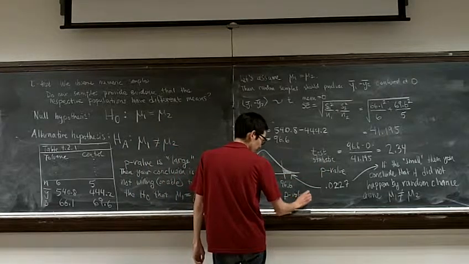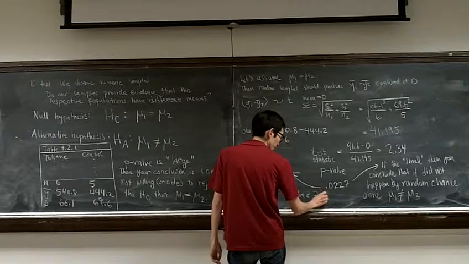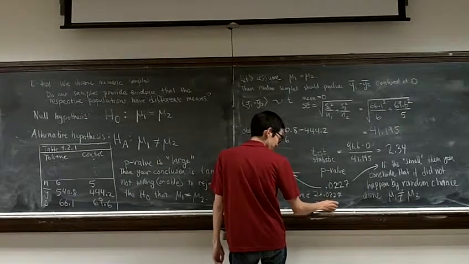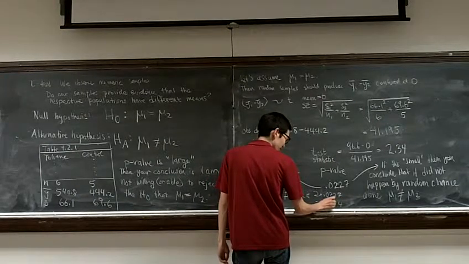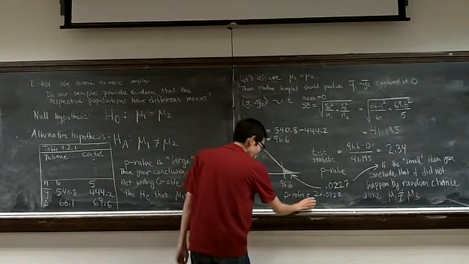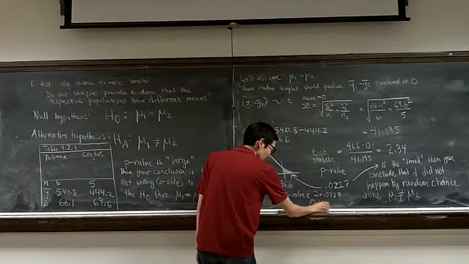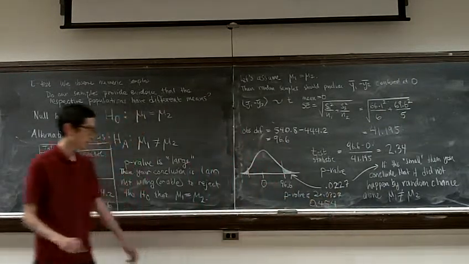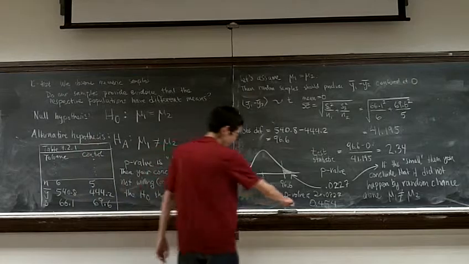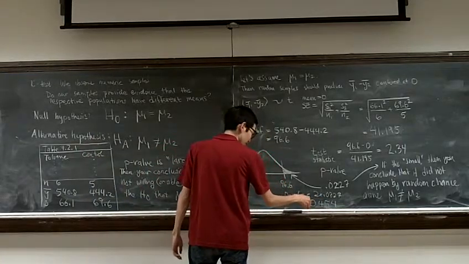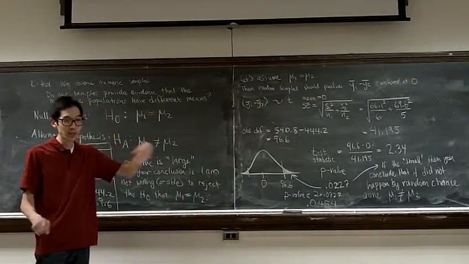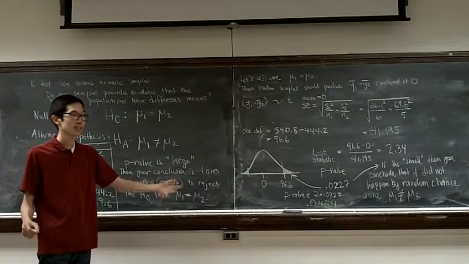So our p-value is actually twice this. P-value is 2 times 0.0227, which is 0.0454. Sorry, that's even worse, because it's so hard to write at the bottom of the chalkboard. So is 4.5% small enough for you to ignore, or is it not small enough?